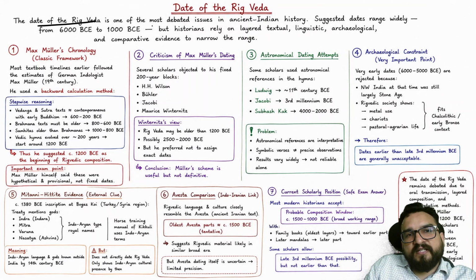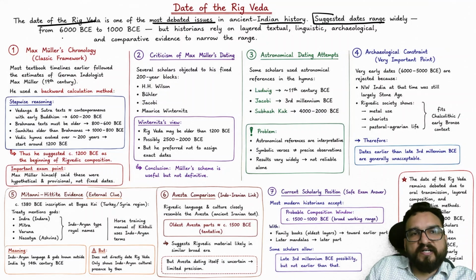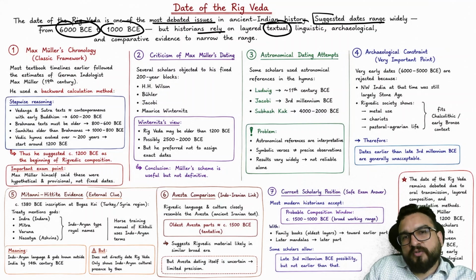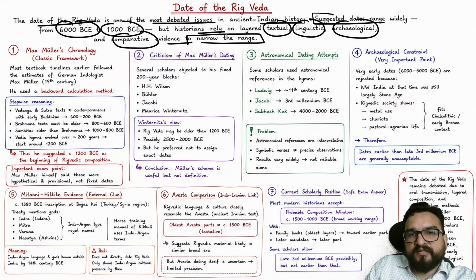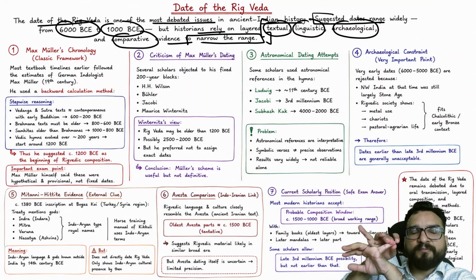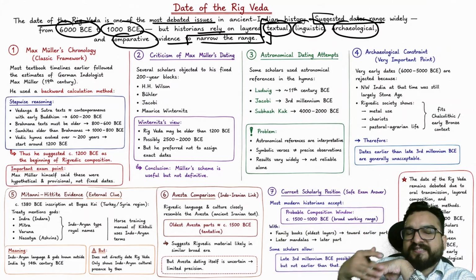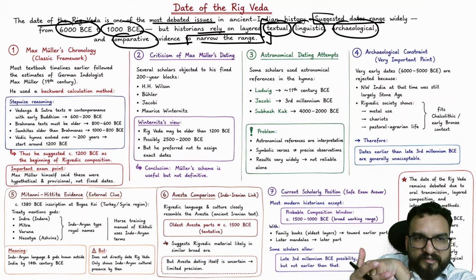The date of the Rig Veda is one of the most debated issues in ancient Indian history. The suggested date ranges widely from 6000 BC to 1000. But historians rely on textual, linguistic, archaeological, and comparative evidence to narrow down the range. This is what your language should be in the optional writing as well: that we don't rely only on one thing, but on text, linguistics, archaeology, and sometimes for UPSC we utilize genetics as well, right?